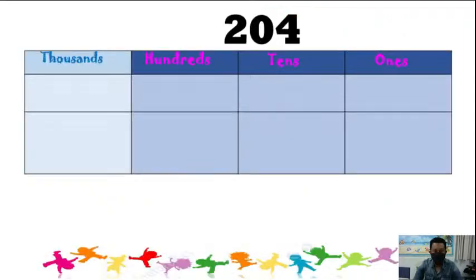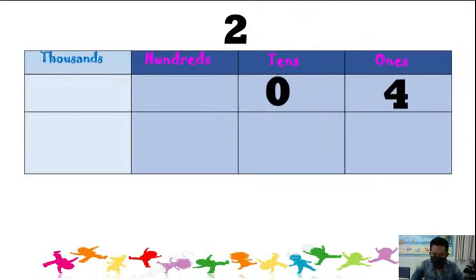Let's see another one. Always remember ones, tens, hundreds, and thousands. Look at this number, 204. In this number, we know that there are 4 ones. So 4 will go to ones like this. 4 ones, and tens, 0 tens. And hundreds, it is 2. 200.